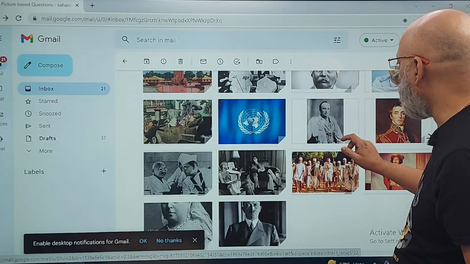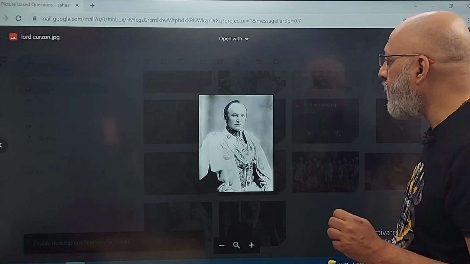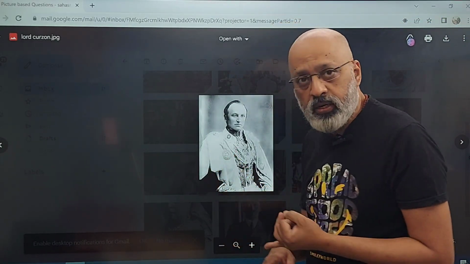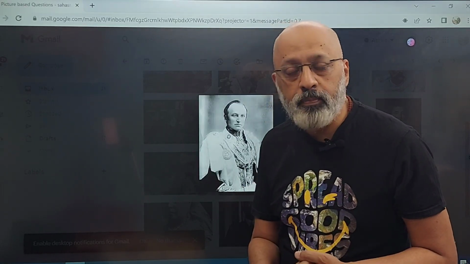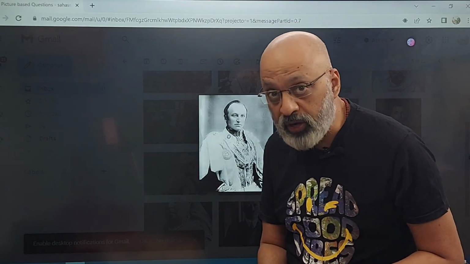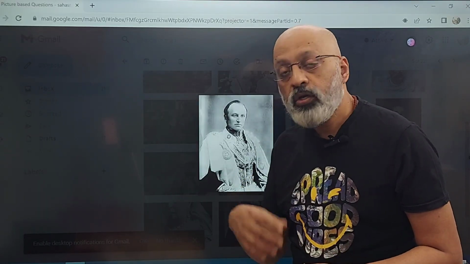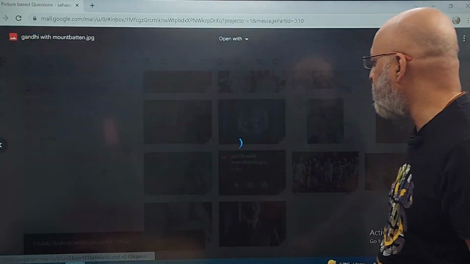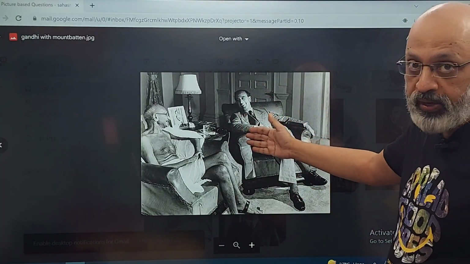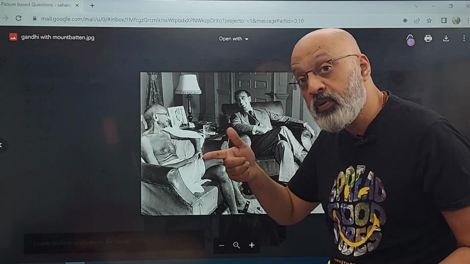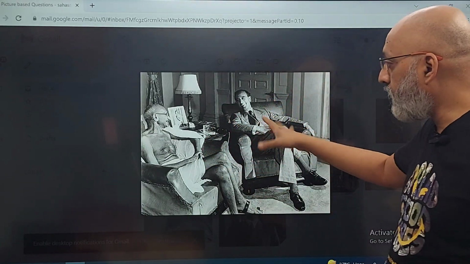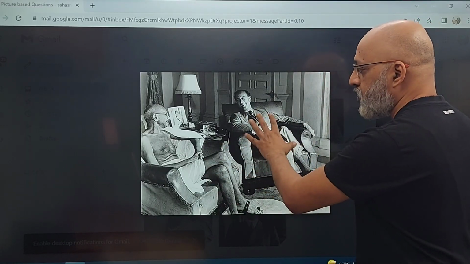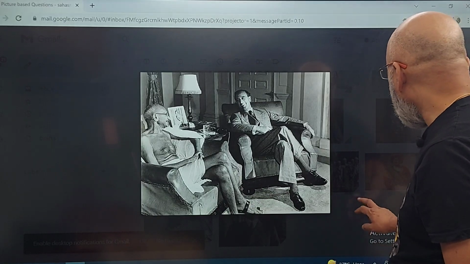Then another thing which I want you to know is the photograph of all the viceroys or governor generals. Dalhousie, Curzon, all these people, you should be able to know. Lord Lytton, जैसे black दाढ़ी थी, you should be able to identify all the people. And of course, when Mahatma Gandhi is with Lord Mountbatten, right? This kind of a photograph was there in the specimen paper of 2022. I do not find it normally in textbooks, but you should be able to relate to it. So this is Lord Mountbatten with Mahatma Gandhi. So look at all the photographs.